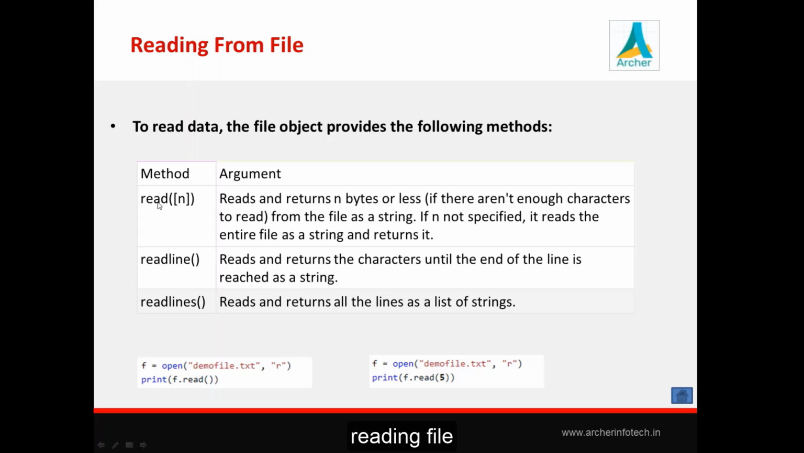And there is another option, read. By using this read function, you can read n number of bytes. You can check the options over here. See, here we are opening a connection with r mode. No need to say r because it is the default mode here. When you say f.read(), it reads all bytes. When you say f.read(5), it reads only 5 bytes from the file. Obviously there should be 5 bytes in your file.